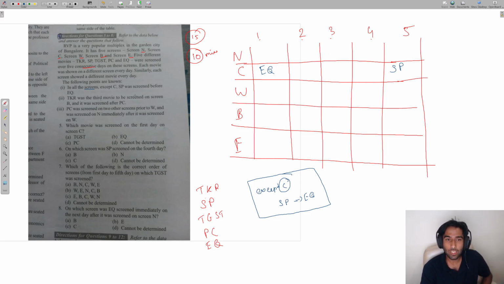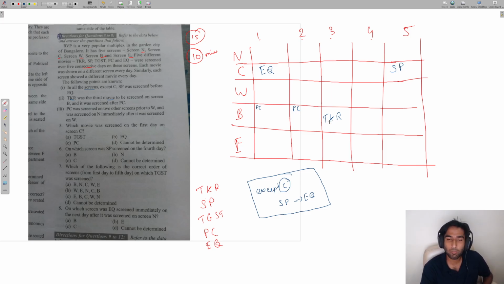Okay, now let's move further. TKR was the third movie to be screened on screen B, and it was screened after PC. So that means PC must have been screened before TKR, on either day 1 or day 2. We are not sure yet, but that is what the clue is trying to say. So I've stored everything. This is something which is known as a direct clue.